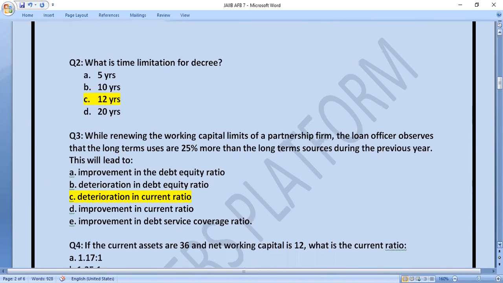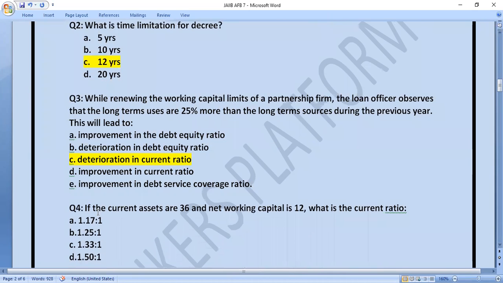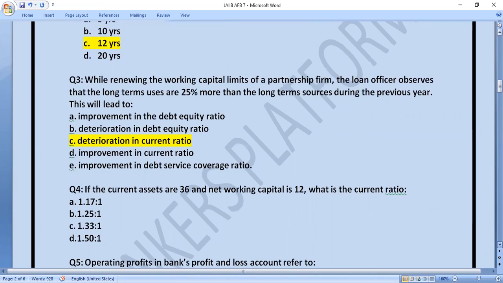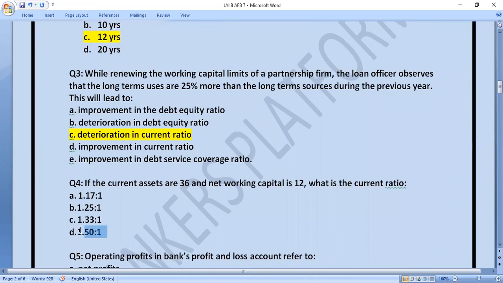Let's move to the next question. Question number 4. If the current assets are 36 and net working capital is 12, what is the current ratio? So here you have to find out the current ratio. Current asset is given, current liability you have to find out, and then you will get your answer. Let's see what is the correct answer of this question. That is D. D is the correct answer.